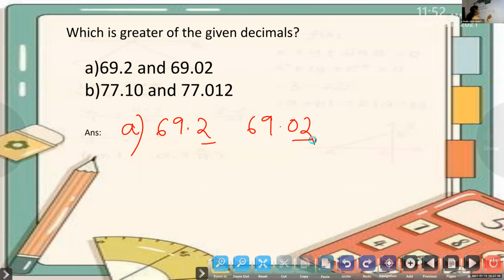I have to change these numbers into like decimals, not fractions. It is not fraction, it is decimal. Like decimals. So here I have only one digit, here I have 2 digits. So I should add a 0 to the right side. Now it becomes like decimals. Okay. Now Richard, can you tell me what is the next step? What should I do?